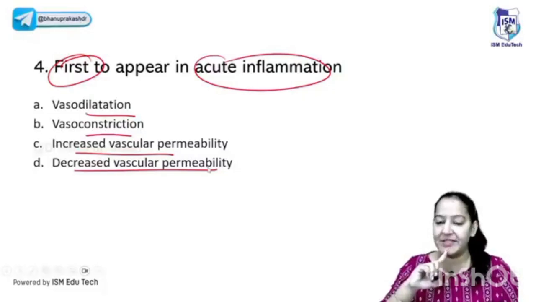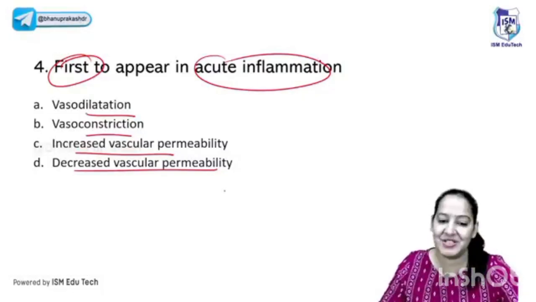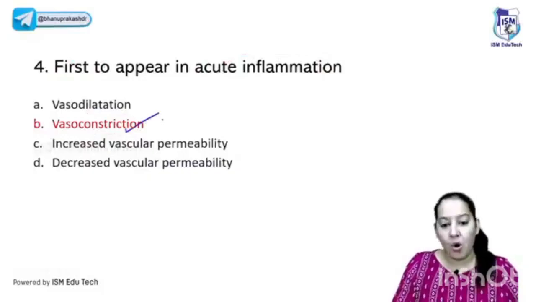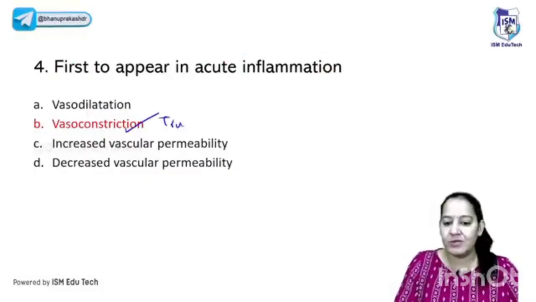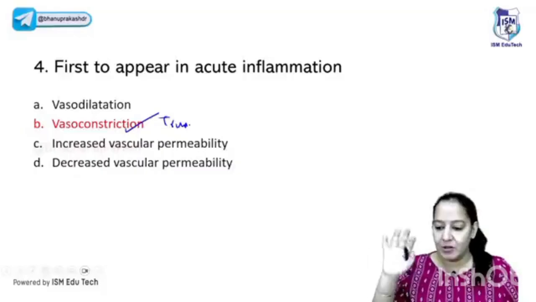Yes, hydrostatic pressure is missing, Mohit, right? What's the first step? Yes, you all are right. I guess the question is very easy. The first step is vasoconstriction. Although it's transient, only for a few seconds, only for a few minutes, please don't miss it. So the correct answer here is B. Yes, everyone is right.